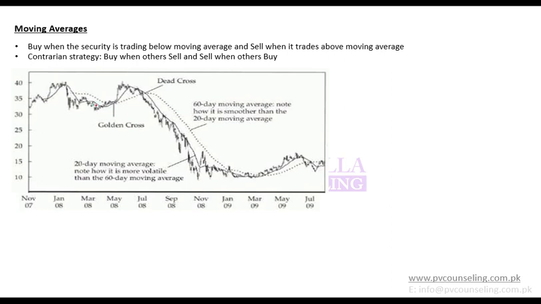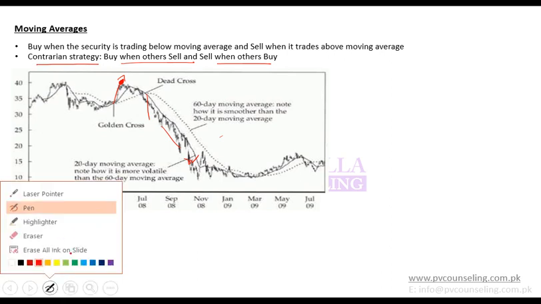Again, how do you buy or sell? If your price goes above moving average, you sell it. If your price goes below moving average, you buy it. And this is known as contrarian strategy. Contrarian strategy is buy when others sell and sell when others buy. So if it is going up, that means everyone is buying it, so you should sell. And when it is going down, that means everyone is selling it, so you should buy. That is contrarian strategy.